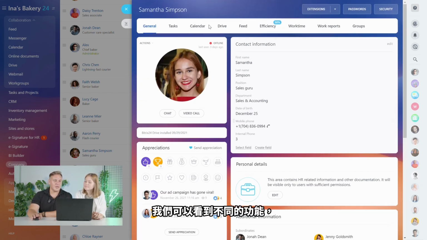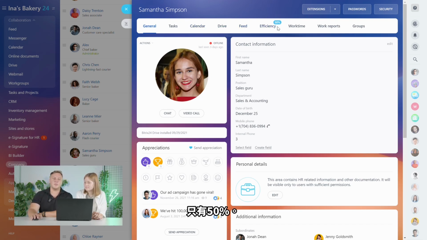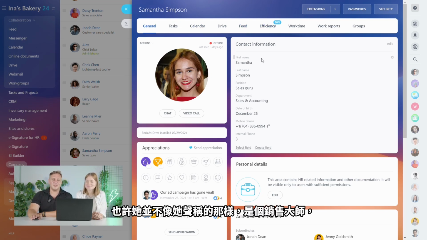Also on the top here, we see different ways you can see what a person is working on. So you have quick access to the person's tasks and their calendar, and see what events they have there, and what files they have in their drive in Bitrix24, what posts they're reading in their feed, their efficiency. Oops, it's 50%. Maybe we should contact Samantha and ask her. Yeah, maybe she's not such a sales guru as she claims she is. All right. So we have access to their work time, which we'll cover in just a few moments, and their work reports, right?